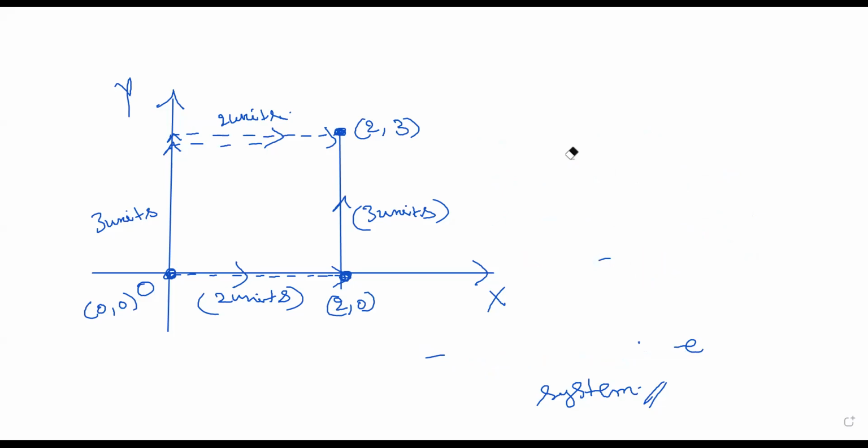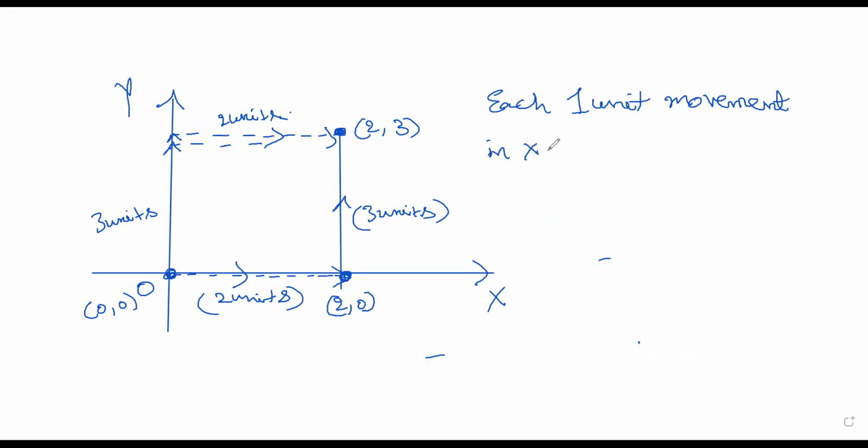So the idea is very simple. Each 1 unit movement in x direction is represented as I cap. That means, what is the magnitude of I cap? I cap magnitude is 1. So 1 unit movement in the x direction, to represent it, we write I cap. So 2 unit movement in the x direction is 2 I cap.